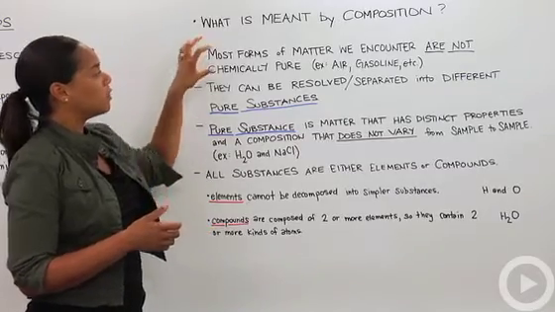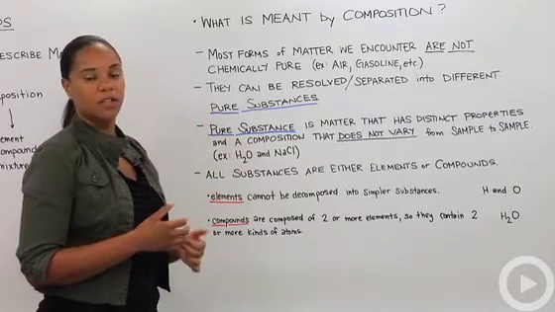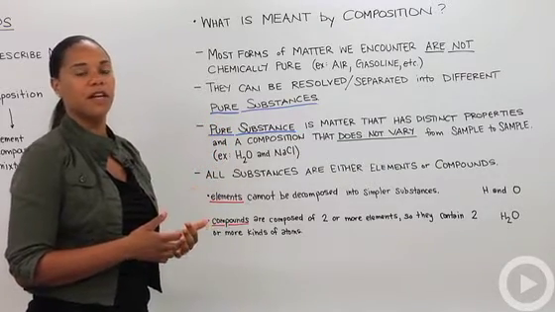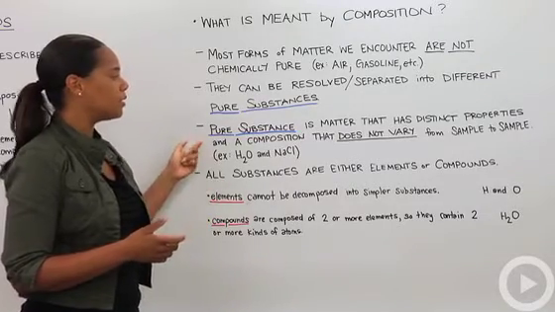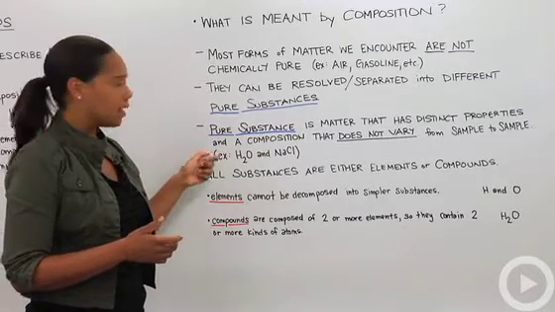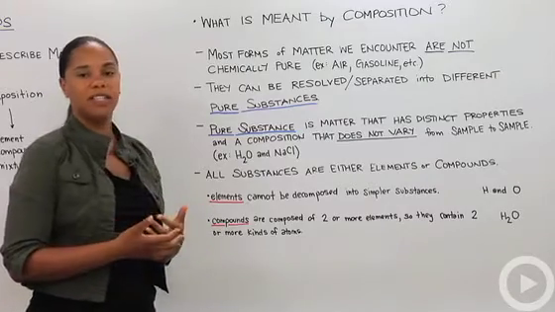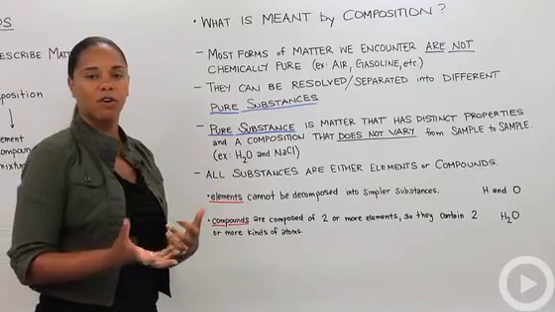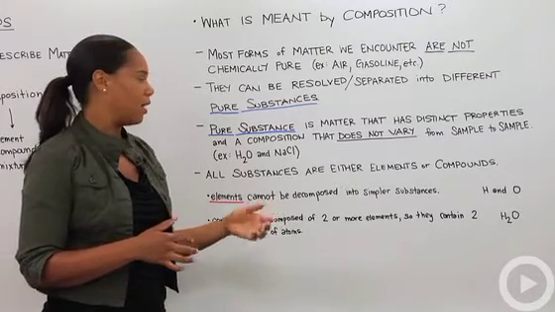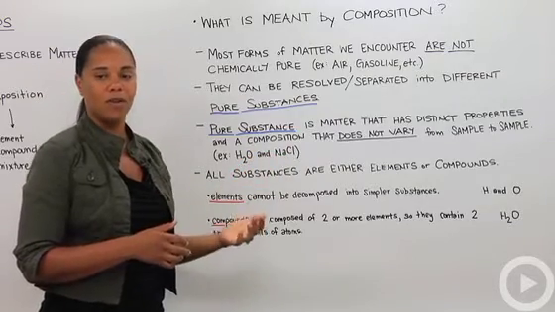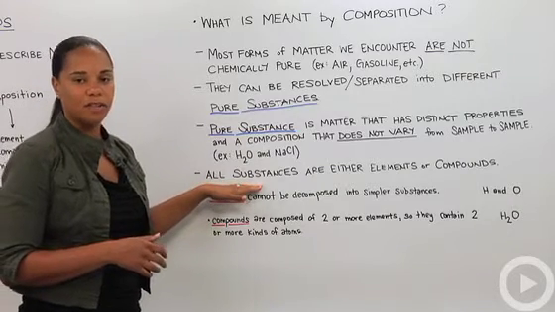These non-pure substances can be resolved into pure substances. There are different processes, like filtration and other things of that nature, where you can separate things out so that you can get the pure substance. A pure substance is matter that has distinct properties and a composition that does not vary from sample to sample. Two good examples of those are water and sodium chloride. Water is always composed of 2 hydrogen atoms and 1 oxygen atom, and sodium chloride is always 1 sodium for every chloride. So all substances are either elements or compounds.